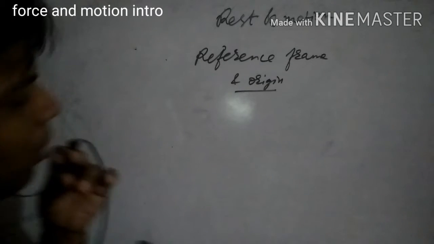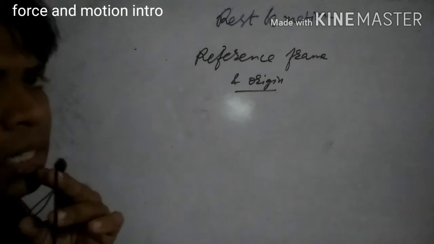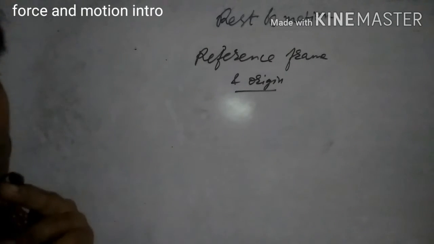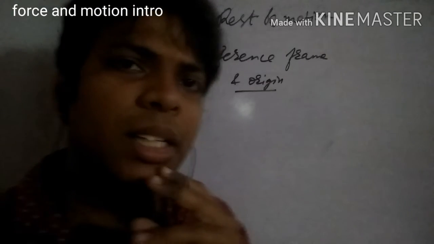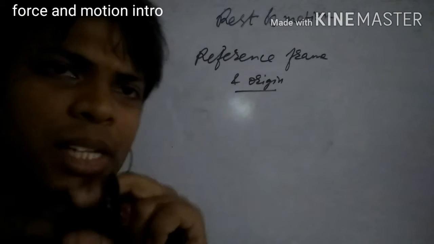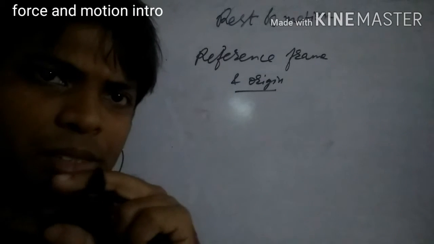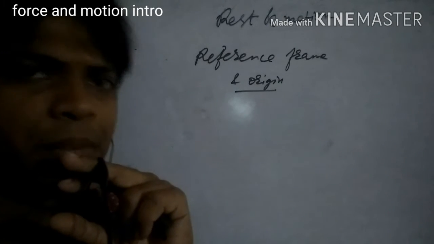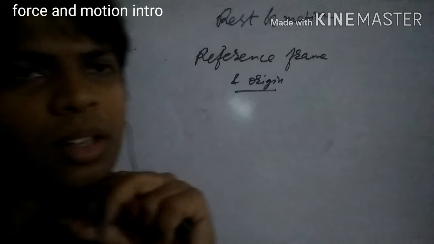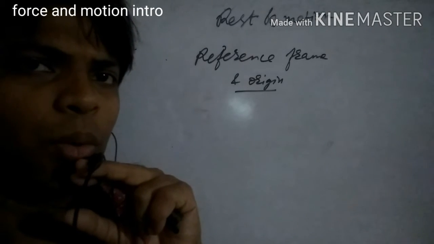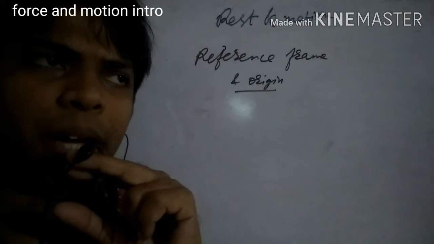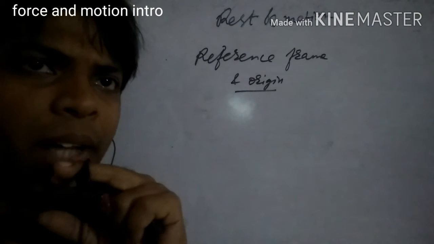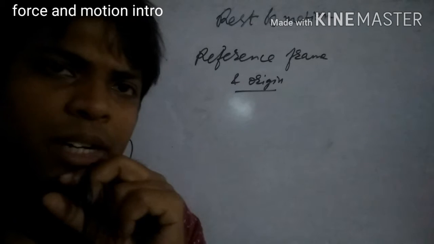Let's say we are sitting on a ground, then we can take the ground as a reference frame. If a bus moves on the road beside that ground, then we can take the road as a reference frame for that bus. As well as, we can also take the ground as a reference frame for that bus. So we have a variety of choices to take the reference frame to define the rest state or motion state of any object.